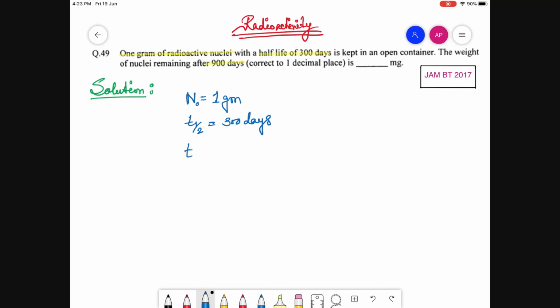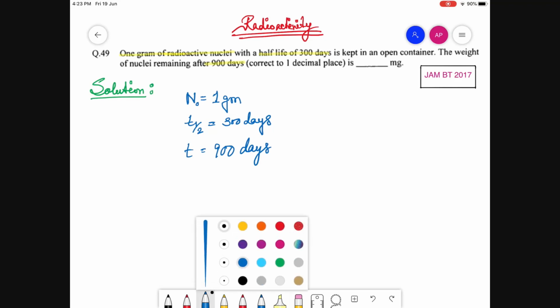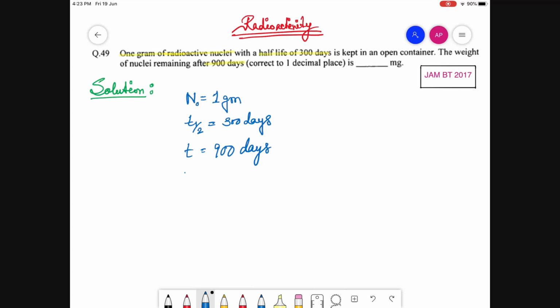So t equals 900 days, and let us take NT to be the remaining nuclei after 900 days. So you are asked to find the value of NT.